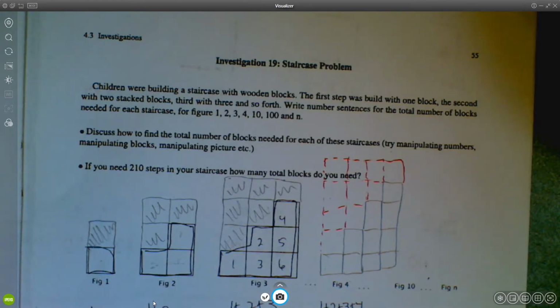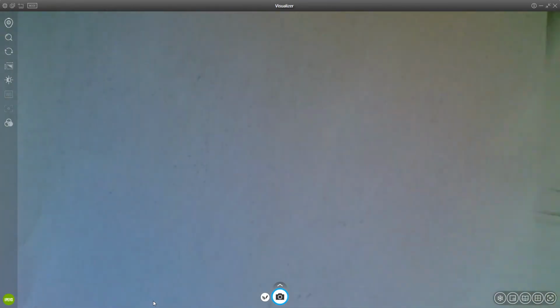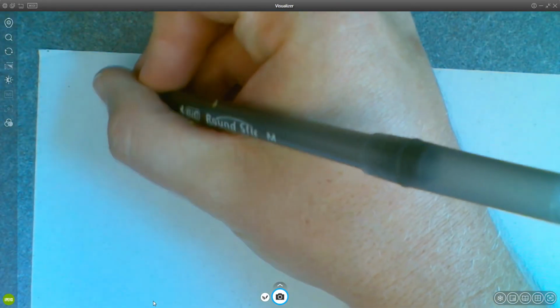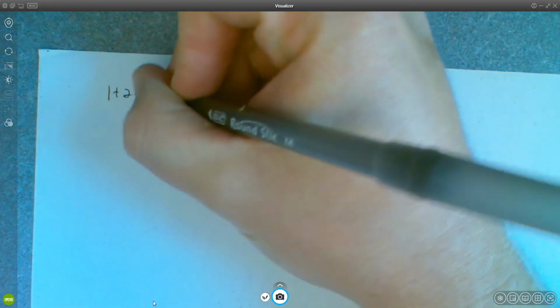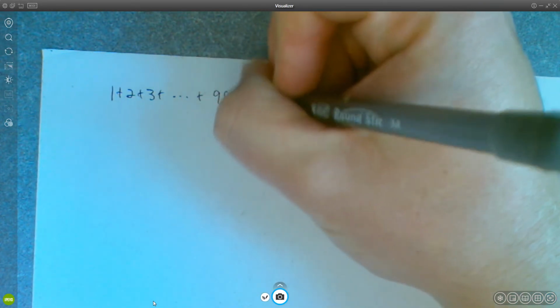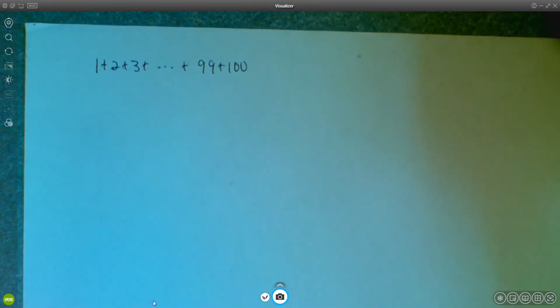And the punishment that he gave the student was that the student had to spend the rest of the day adding up all the numbers from 1 to 100. So the problem that the teacher gave the student was, do this sum, right? 1 plus 2 plus 3 all the way up to 100. So this is what the student had to do, and this was supposed to take the student all class.